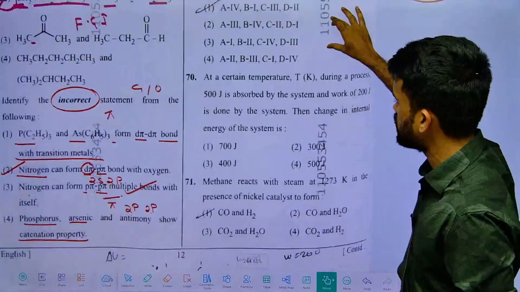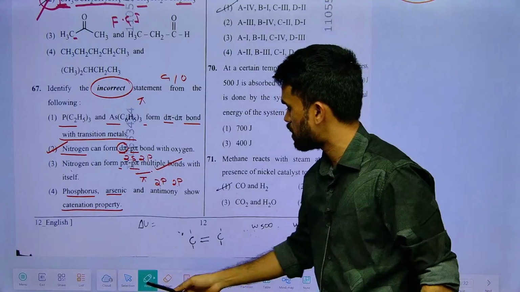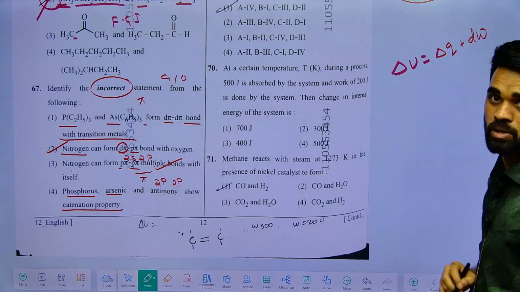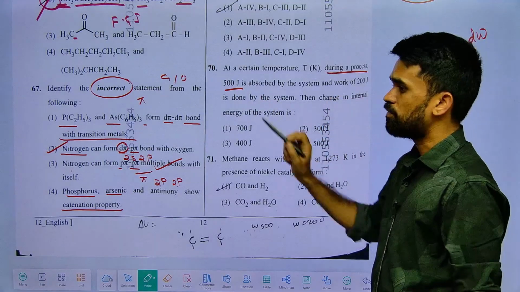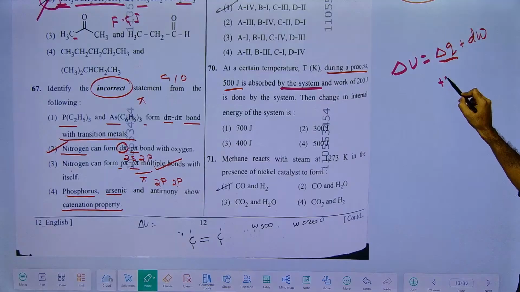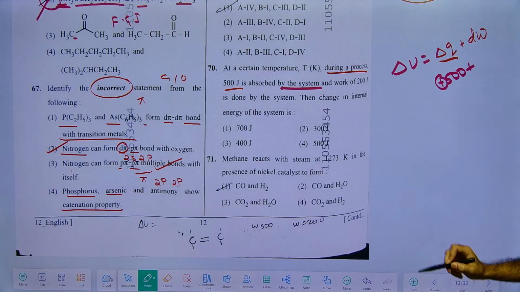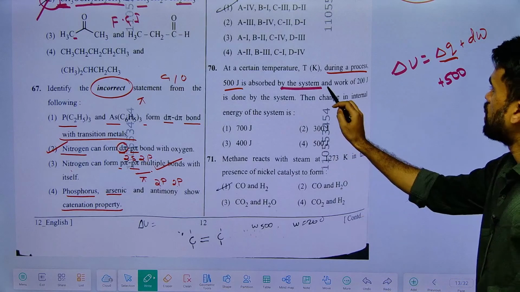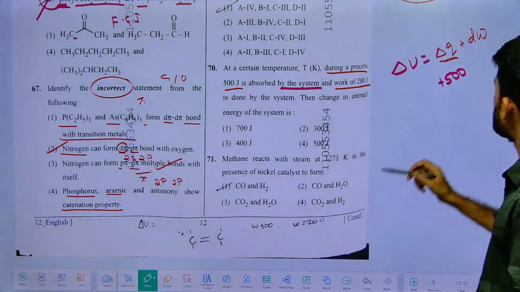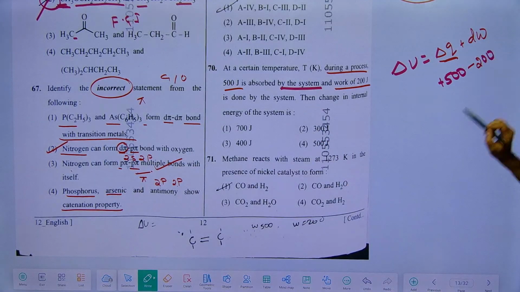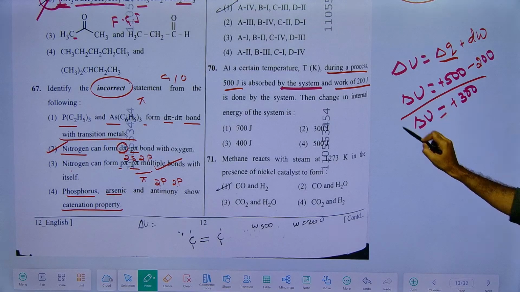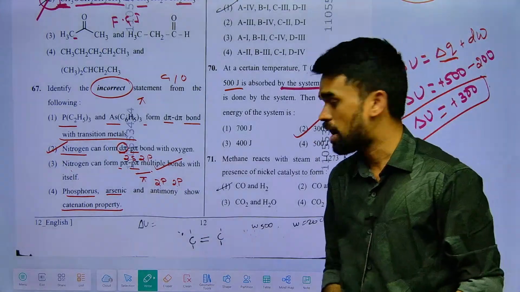Next, the 70th question. Based on the first law of thermodynamics, delta U is equal to delta Q plus delta W. They mentioned that during the process 500 joules of heat is absorbed by the system. So delta Q is 500, absorbed means plus. Then work of 200 joules is done by the system, done by the system means negative. So delta U will be plus 300. The change in internal energy is 300 joules. So option 2 is your answer.